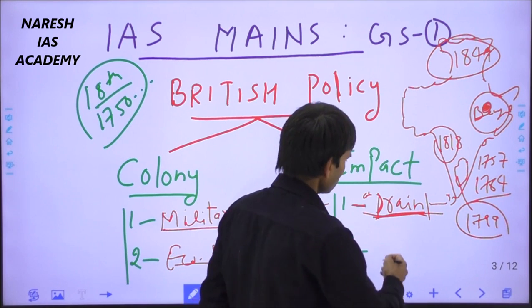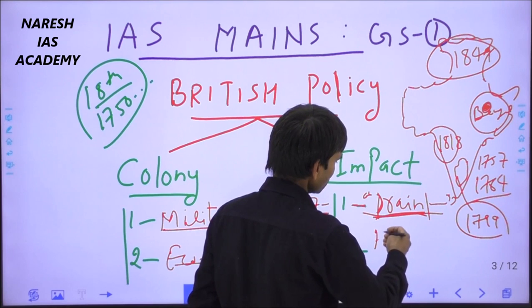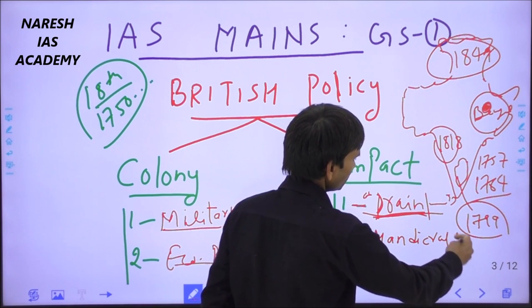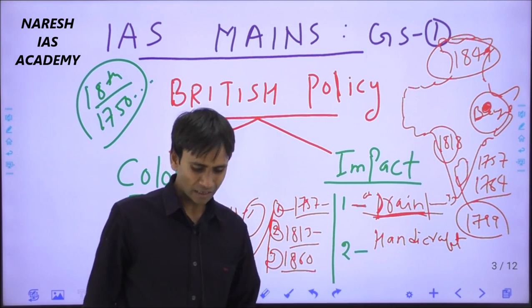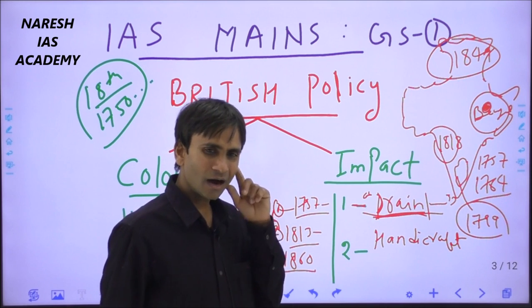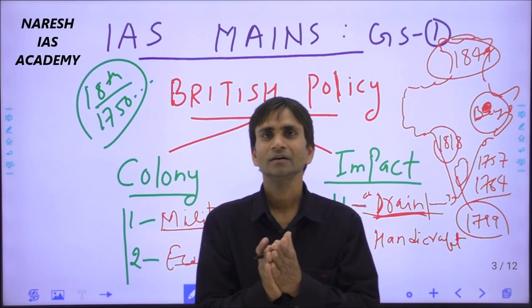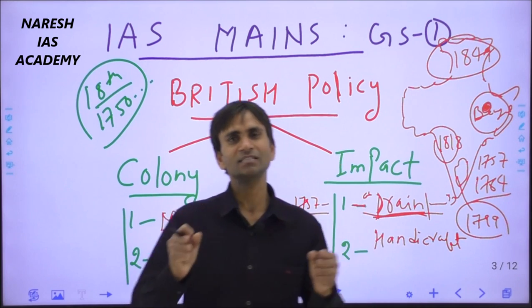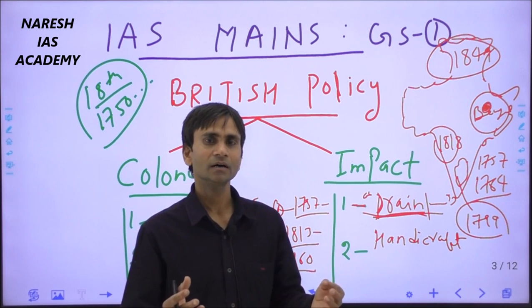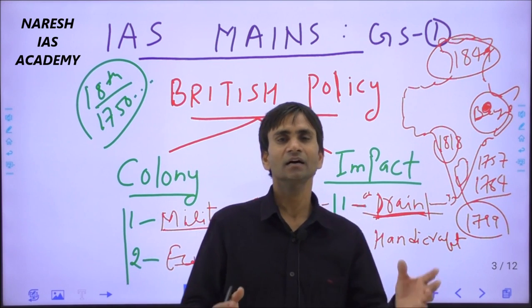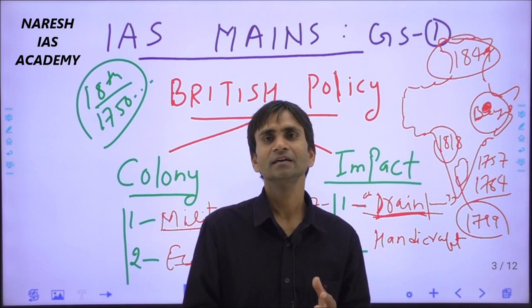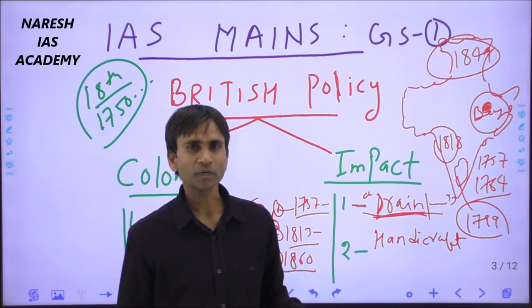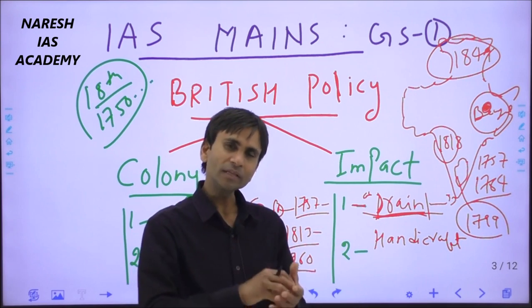Second, we can say this was the destruction of the handicraft sectors of India. Handicrafts include the artisanal industry in which the people of India have expertise and a handful of skills through which they manufacture cotton, silk and woolen clothes and textiles, and things of wood, different kinds of metals and terracotta. So many things we can include in handicrafts.